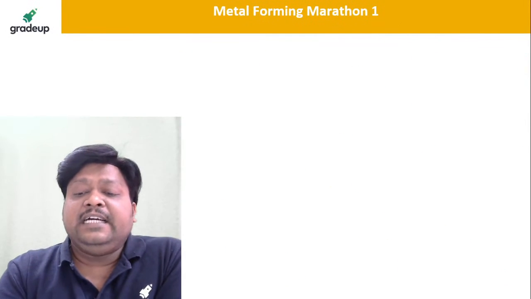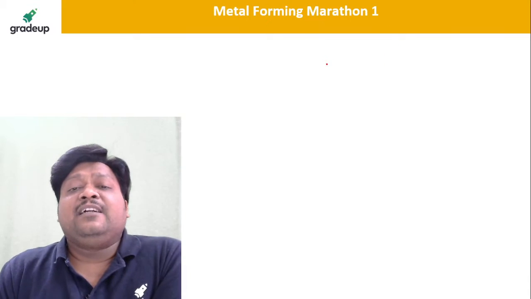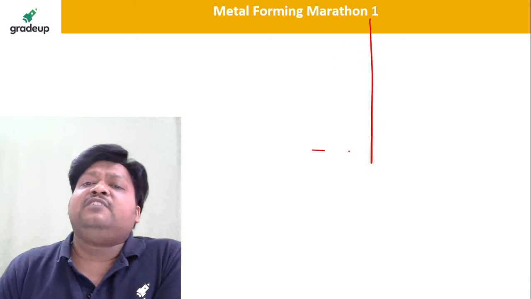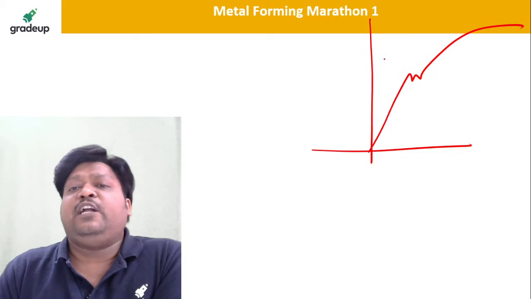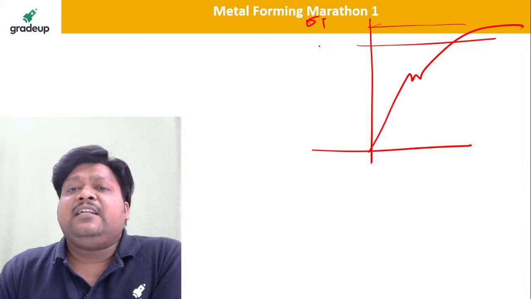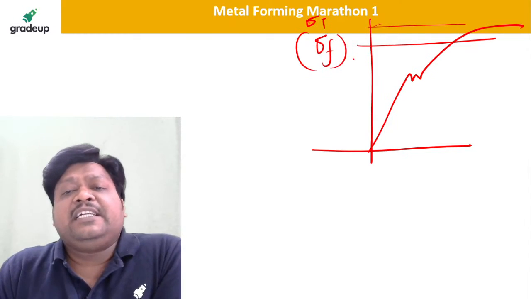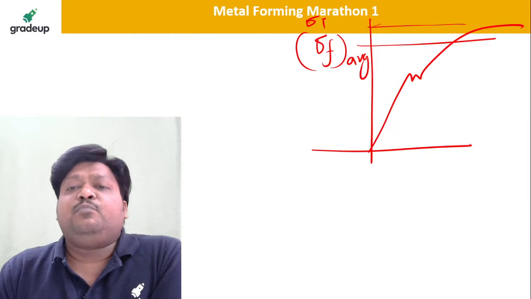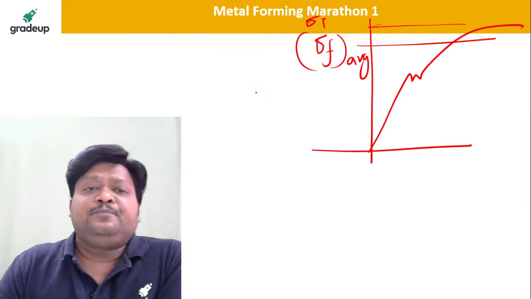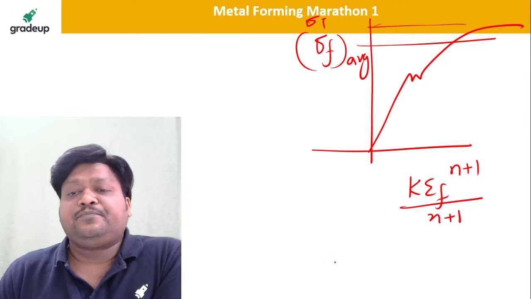Okay, and here, whatever the work done, I compare it with some average value of stress. Instead of taking sigma t, I am saying some flow stress, say sigma t average, for this work done. What was the work done? K epsilon f to the power n plus 1 divided by n plus 1.